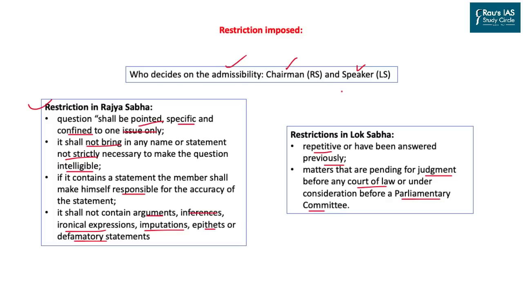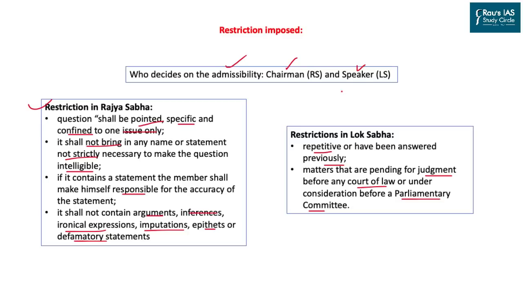Apart from these particular grounds, there are other major restrictions which are applicable not only to the parliament but in general governance itself. So if a member of parliament asks anything which is against national security or which undermines India's national security, it will not be asked. Anything which undermines India's reputation in the international forum will not be asked.